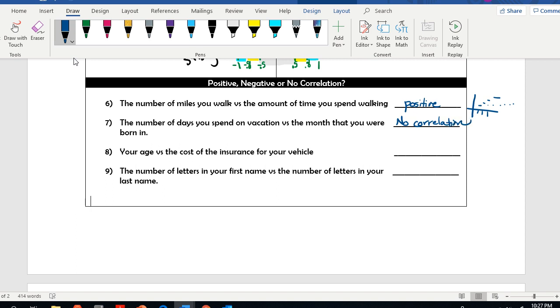Your age versus the cost of insurance for your vehicle. And boy, there is a definite correlation. The problem is the younger you are, look at this. If this is your age at like 16 versus 25 versus 50, I know you're not 50 yet, your cost for insurance is going to be high. You get a little bit of a break here and a big break down here. So I would call this a negative correlation.